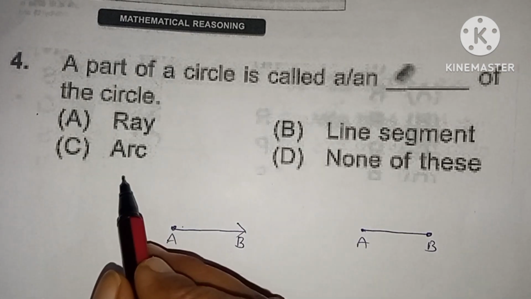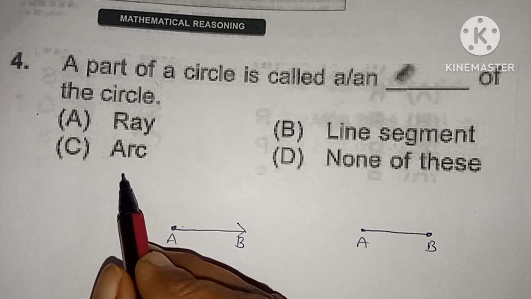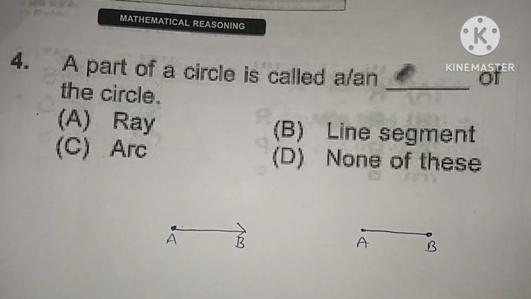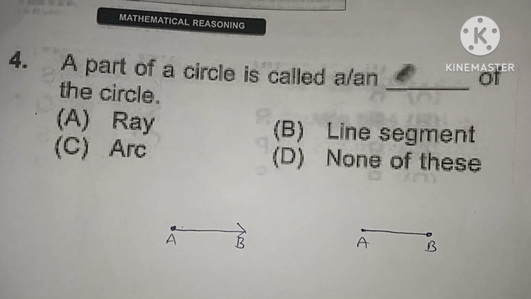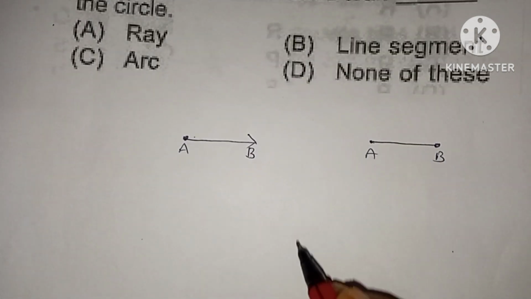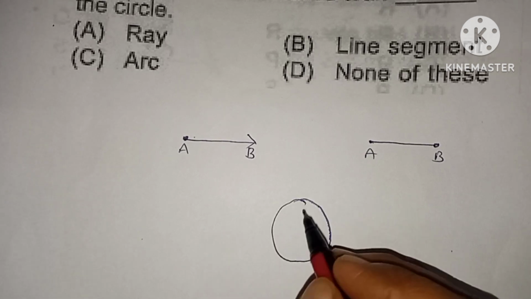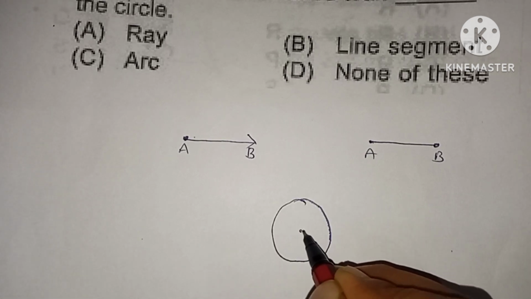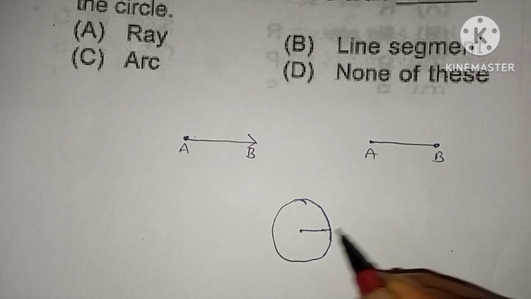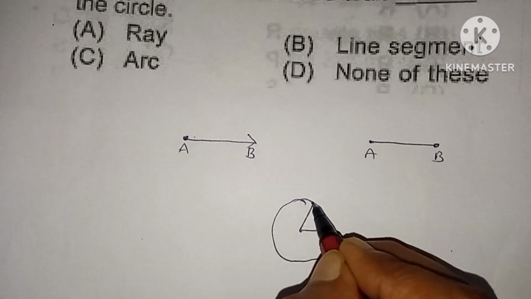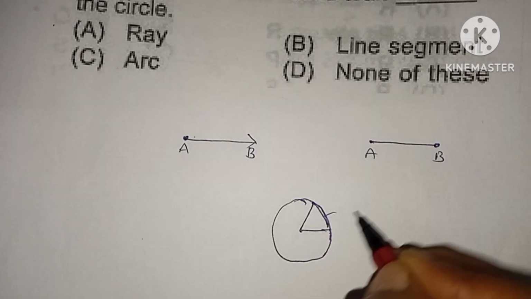And the third one, arc. Arc means it is a part of a circle formed by two radii making an angle less than 180 degrees. This is the circle and this is the radius. Arc means it is a part of a circle. This is the arc.